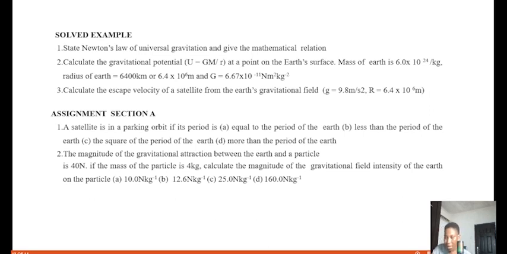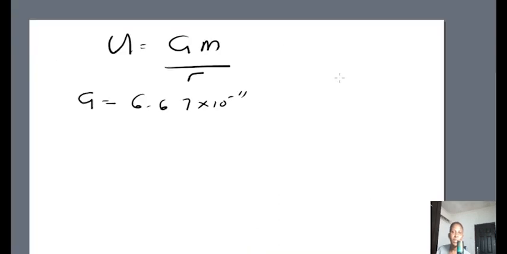We're given our radius. Let's check our radius. Our R was 6.4 times 10 raised to power 6.